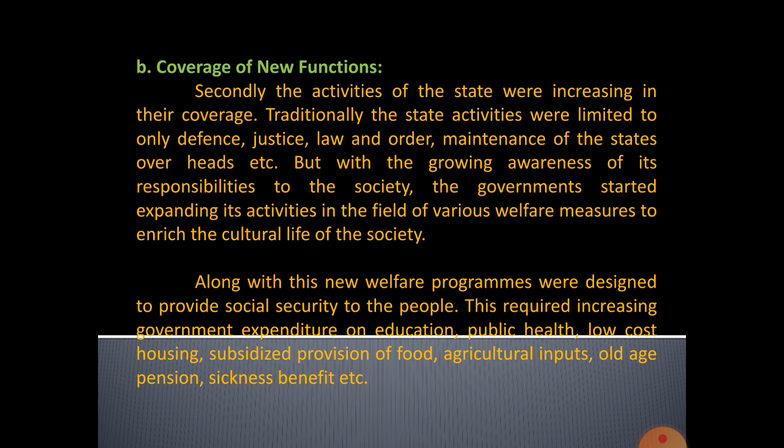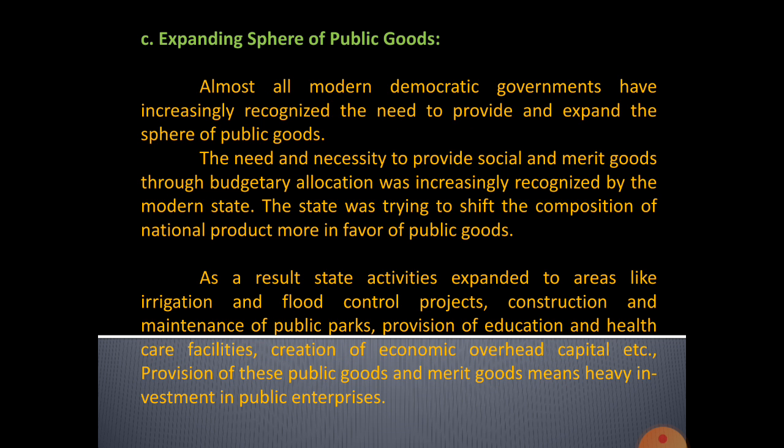For this purpose, the government has introduced welfare programs and functions: subsidizing food, expenditure on education, expenditure on public health, low cost housing, old age pension, sickness benefits, and agriculture input subsidies. These facilities are provided by the government. These are called the new functions or welfare functions for the development of society, and for this purpose government expenditure is increasing.